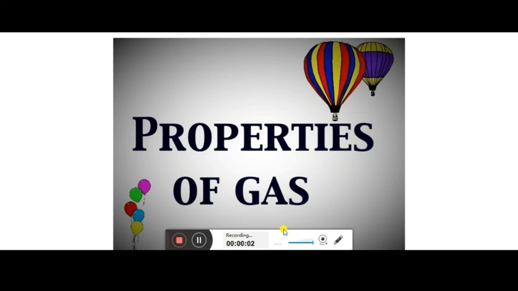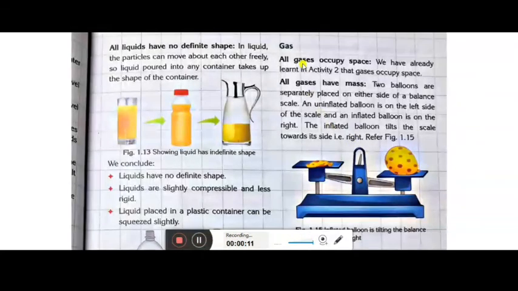Now children, let's move towards another state of matter, that is a gas. So here I am going to tell you the properties of gas. First property, all gases occupy space, that I had already explained in the previous video, activity 2, where the gases occupy space. Next is all gases have mass.